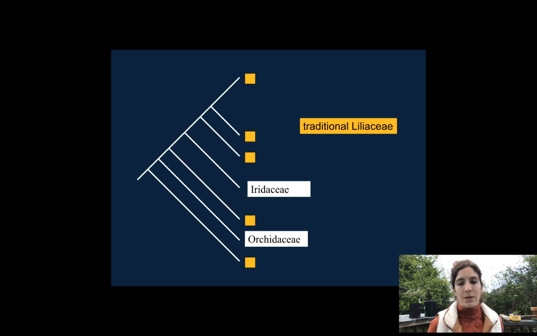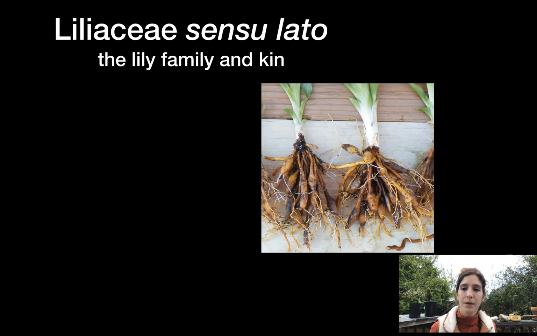So what happened? The reason why the name change happened is because they sequenced DNA, and they realized that all of the things that they were calling Liliaceae were actually not closest relatives. Some were more closely related to the orchids or to some other group than they were to each other, and that's problematic. That means that the old Liliaceae was non-monophyletic, which we cannot accept as taxonomists.